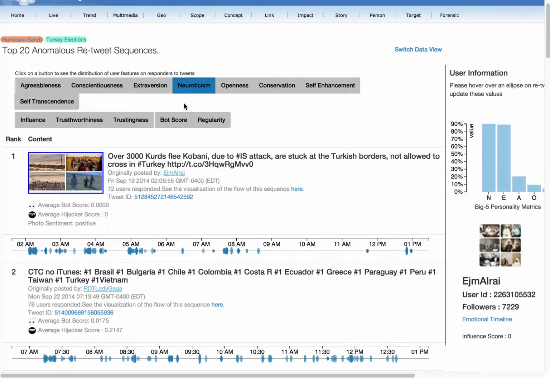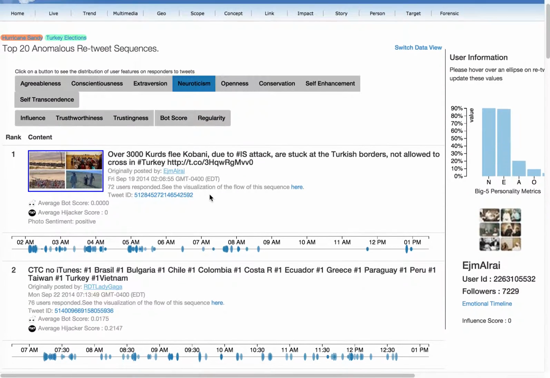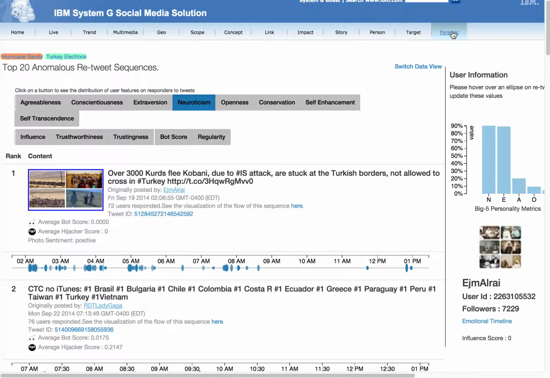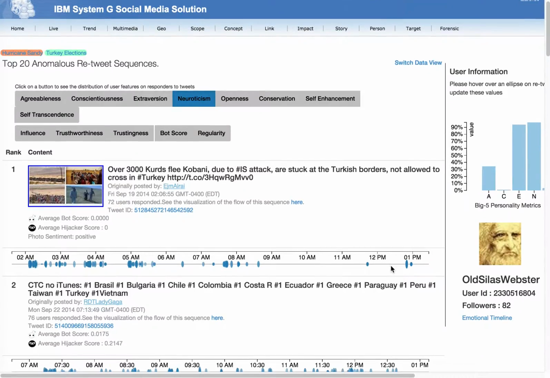It's important to be able to discern within a retweet sequence or within an event or social media story that's propagating and expanding at any given time, what the actual credibility of that story is, and the forensics module, really powered by the target module, which we use to determine which are known bots and which we believe to be anomalous in terms of behavior, how that'll affect this propagation of a news story or of something else that's occurring in real time.